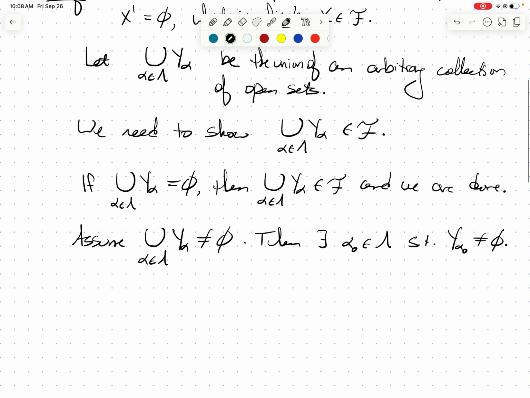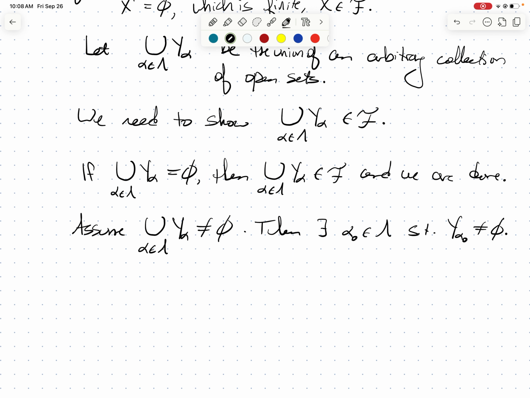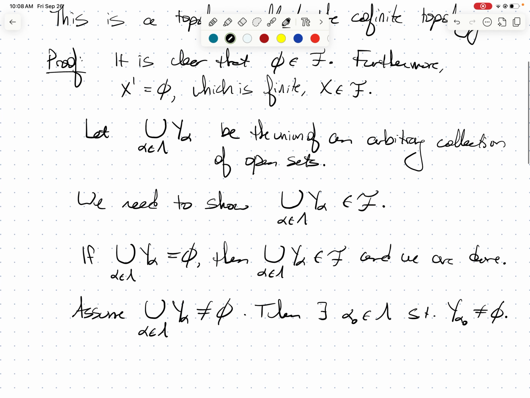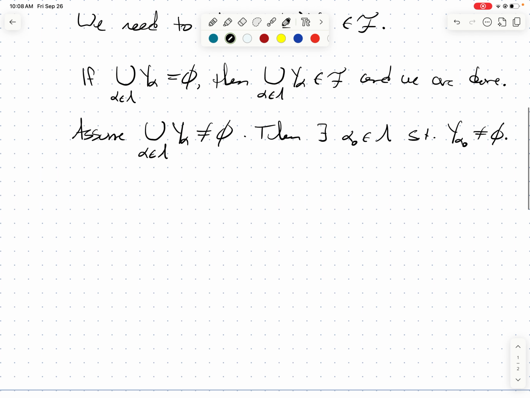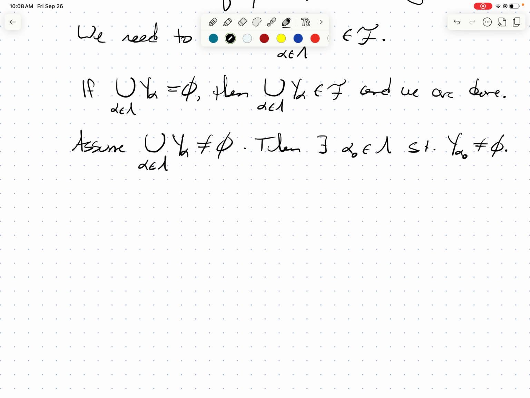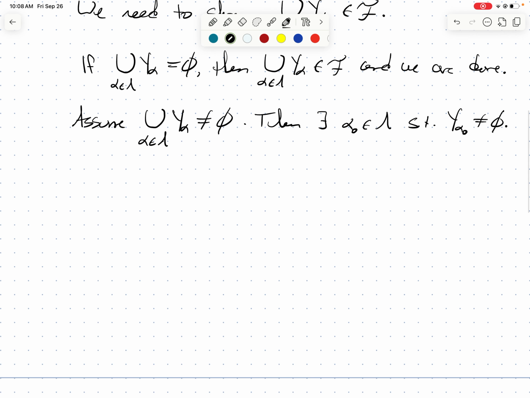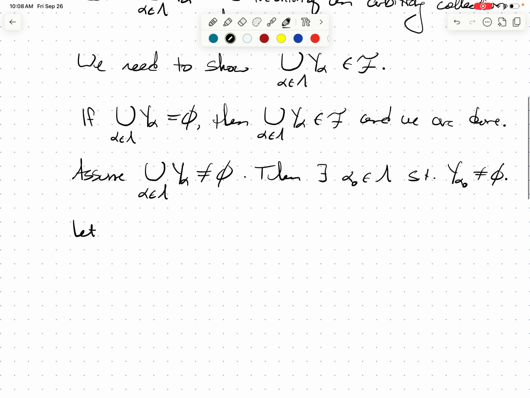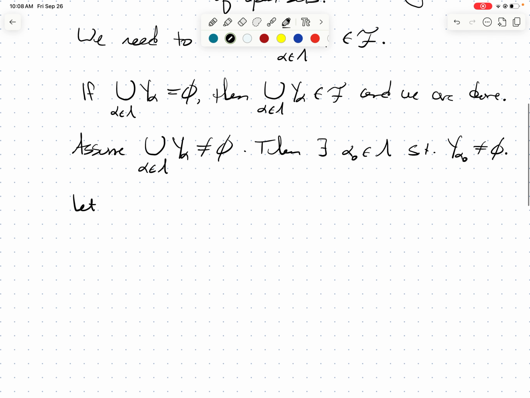As you'll see in a lot of these proofs, especially as we get into closed sets, we're going to use De Morgan's law here. It really comes in handy. If you don't remember that, look back in your book, look it up. It applies to arbitrary unions and intersections. So let's note, what does it mean for this set to be in F? It means that the complement of this set needs to be finite.